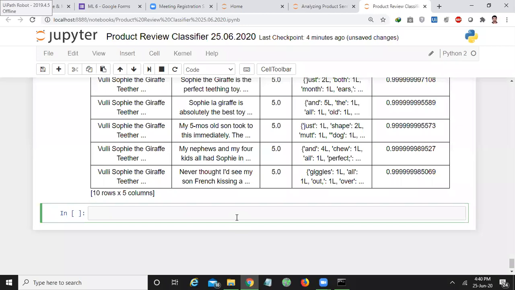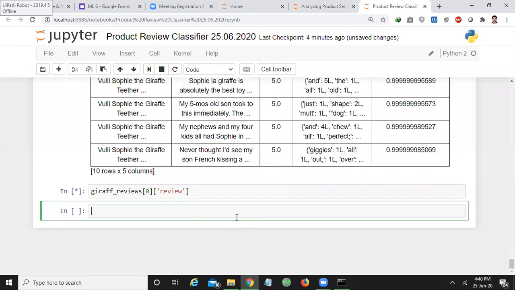Now let us do the predictions. So far we have done only analysis for evaluation and calculating the predicted sentiment. Now let us directly predict the label for a particular review. For that, I will take giraffe reviews, a particular giraffe review, that is the first product in giraffe reviews.